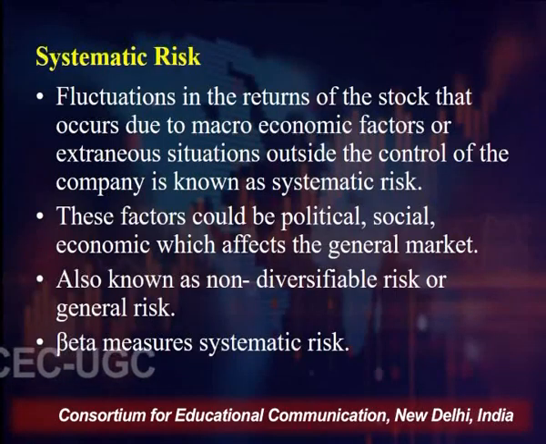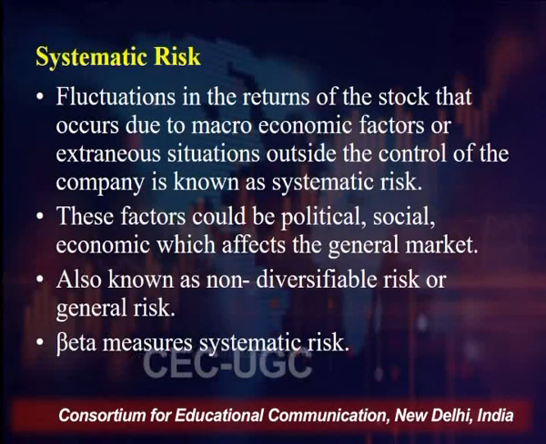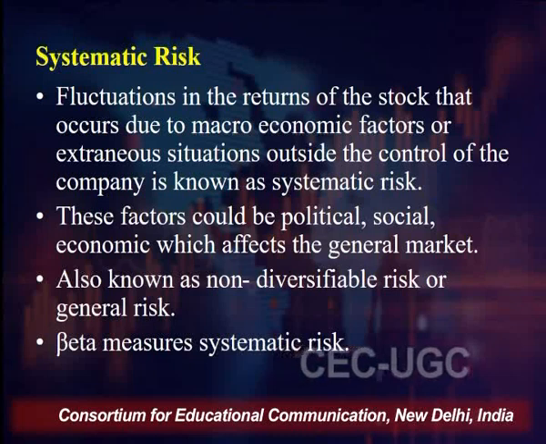So the factors relating to political reasons, social reasons, economic reasons, and general fluctuations in the market are called systematic risk. Different companies, if I talk in terms of equity shares, are affected by it. The degree may vary, but by and large, all companies are affected. And this risk is called non-diversifiable risk, meaning it is of a general nature.